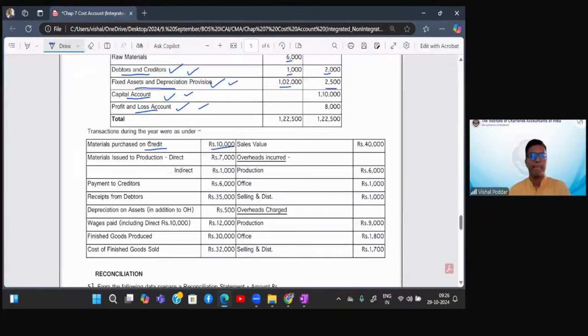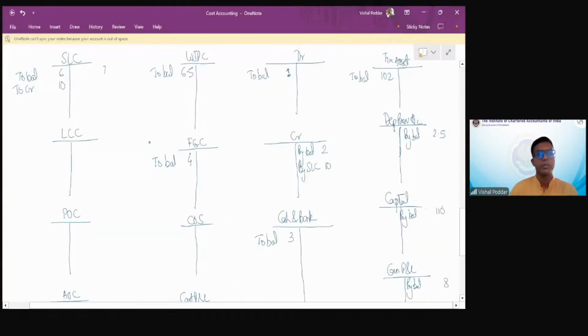Right? Material issued for production, direct and indirect, 7 and 1. Direct will go to WIP, indirect will go to POC. So WIP 7 for direct, POC 1 for indirect. Yes, right, Sagar. You can combine the two entries.